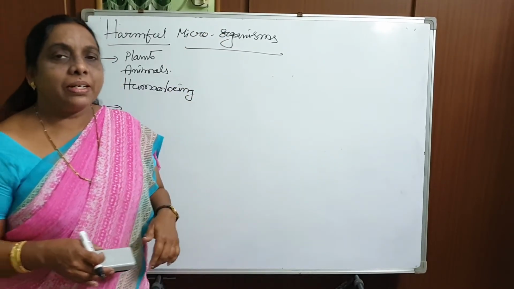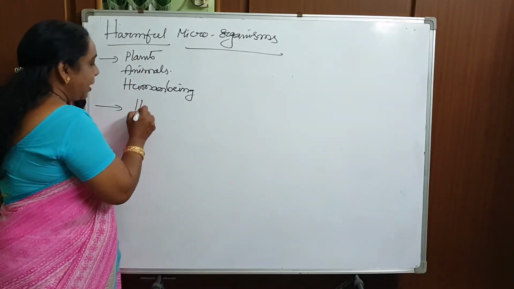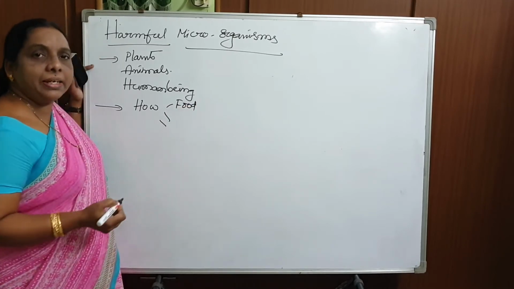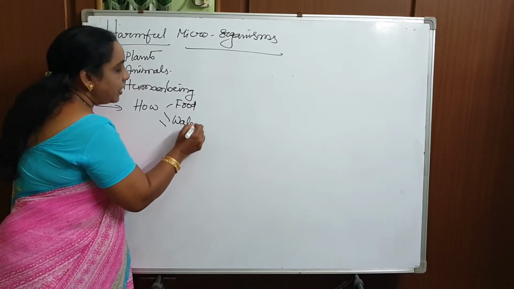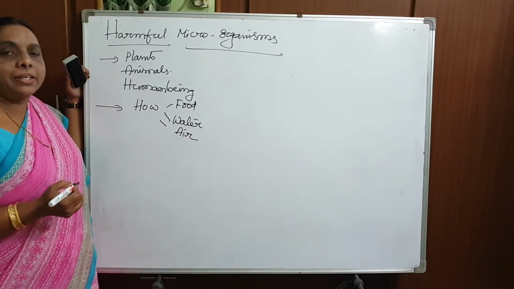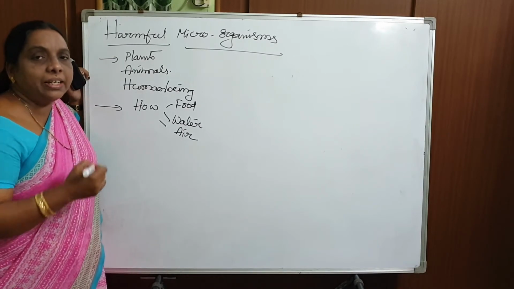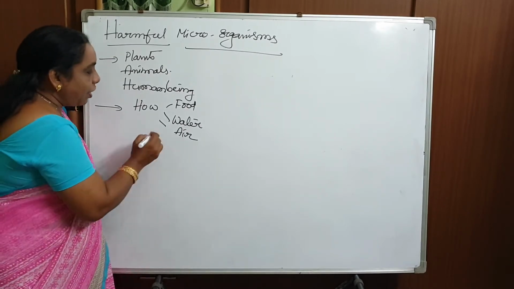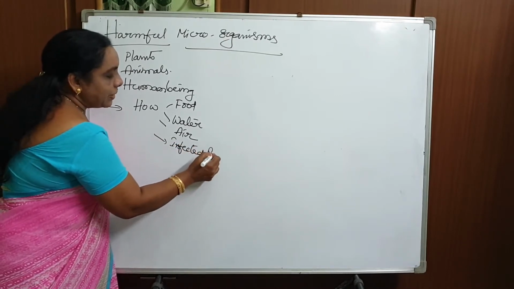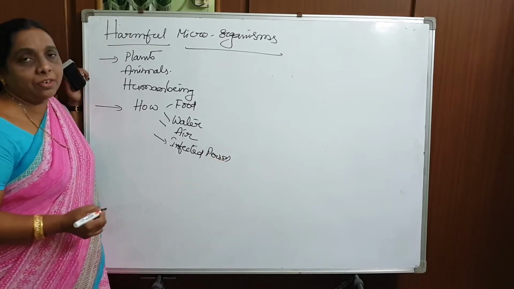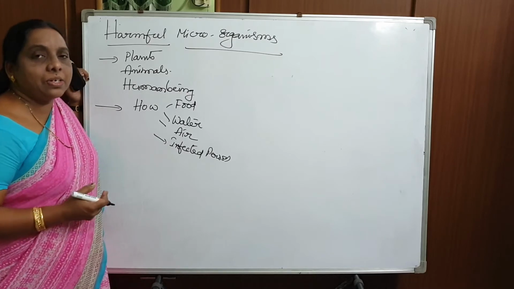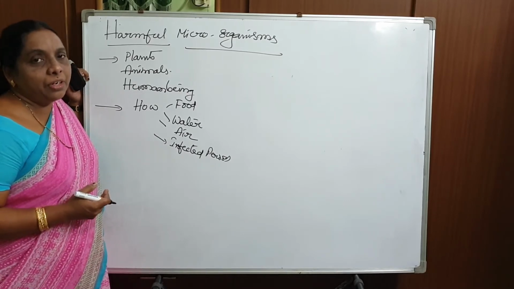How do the microorganisms enter into our body? They enter through the food we are taking, and water and air. These are the main ways where microorganisms easily enter into our body. Not only that, they also spread through infected persons, which is physical contact, direct contact. When you touch the infected person, obviously the disease-causing organism will enter into our body.